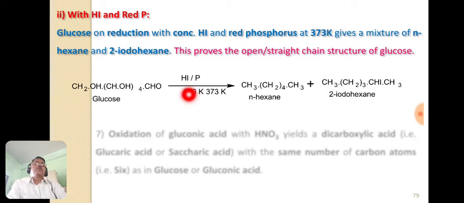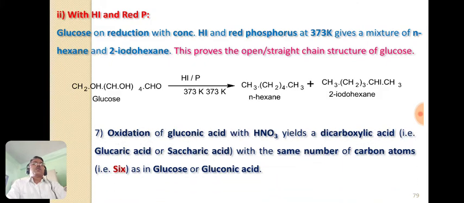The 373 is repeated, it is a typographical mistake, so please consider only 373 Kelvin. Now it gives a mixture of n-hexane and 2-iodohexane. So this test is a confirmatory test that proves the open chain structure of glucose, or we can say the straight chain structure of glucose.